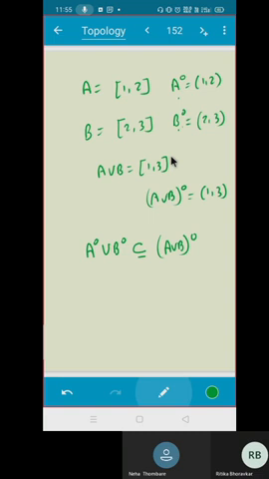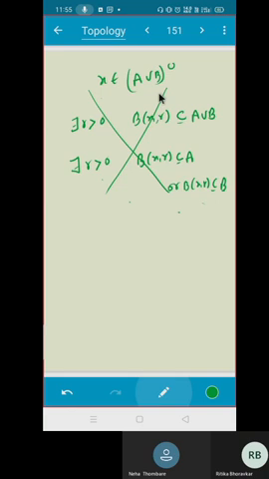Just see this example. Take any element in the interior of A union B. You won't be able to get it here because 2 is not inside the set. Look at the example properly and see whether you follow. So I cannot prove this.